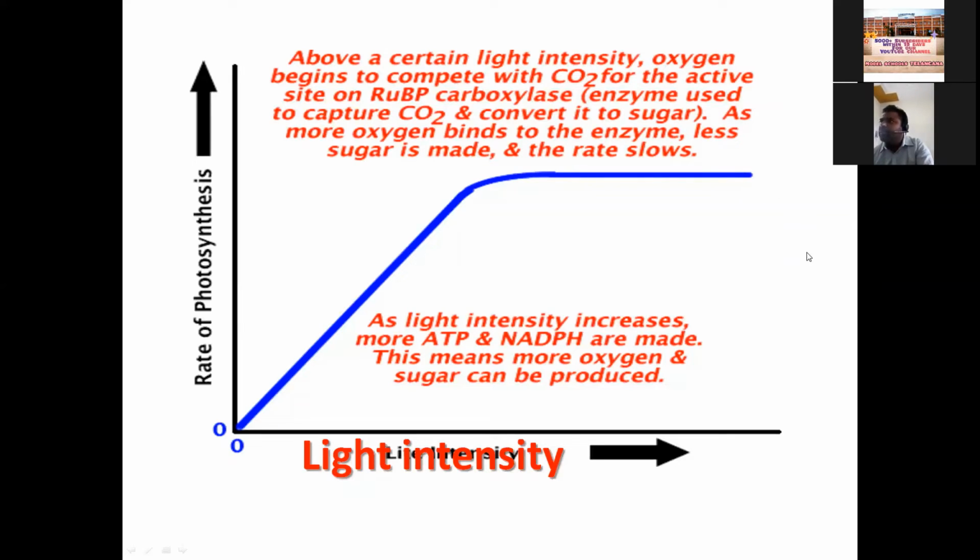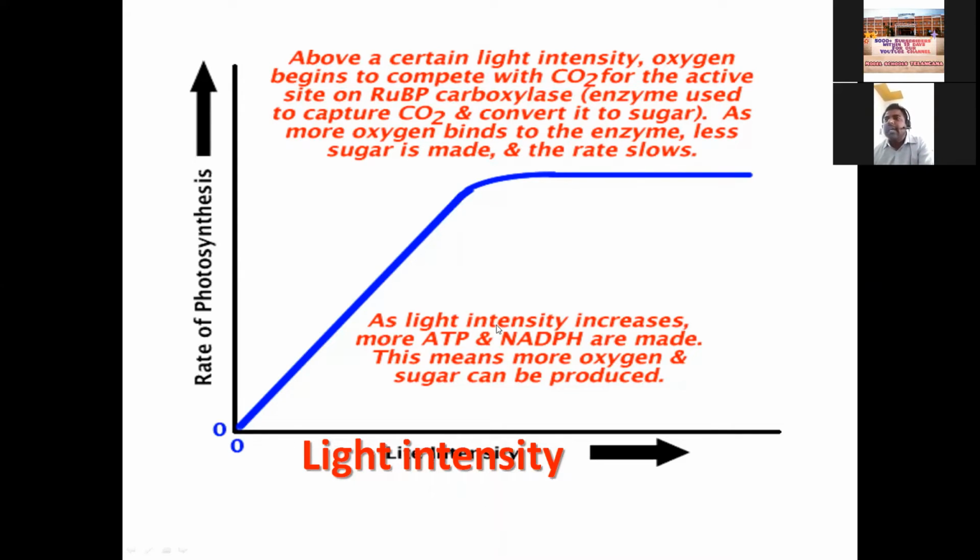The graph will be reduced. What happens? When light intensity is increased, automatically stomatal closure happens and CO2 will not enter into the plant body, so the photosynthesis process will be reduced.